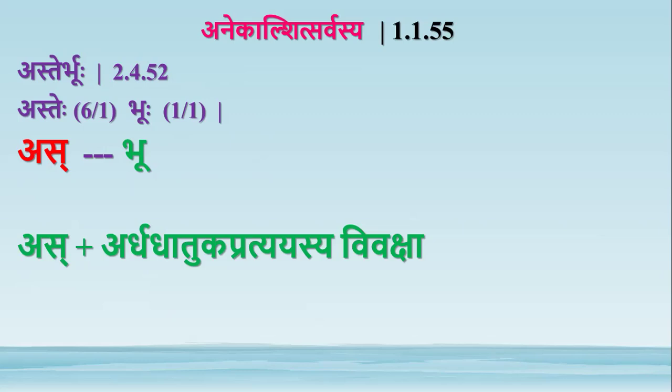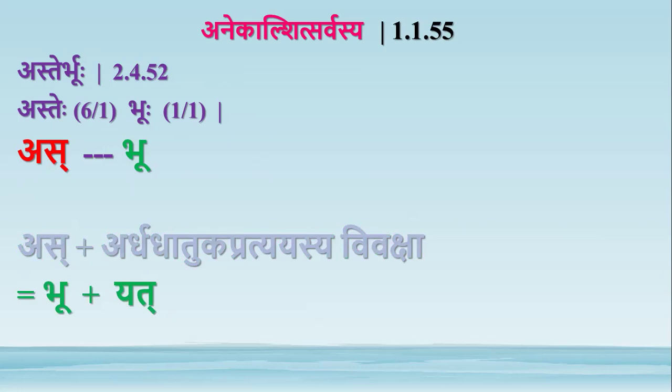So in the anticipation, before that pratyaya comes, this as gets converted into bhu, and then the appropriate ardhadhatuka pratyaya will be added. For example, yat is an ardhadhatuka pratyaya. Even if we want to add this yat pratyaya to as, the question is which ardhadhatuka pratyaya is to be attached.